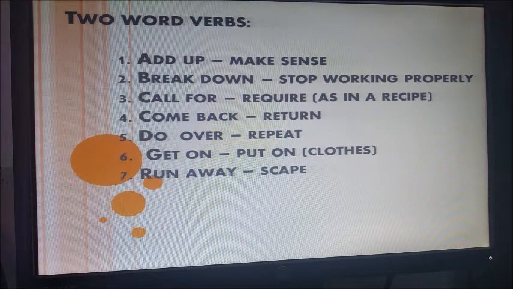Okay, now add up. In that case, it refers to make sense. For example, when you say, "Oh, and she was grading the window." Pay attention, listen, okay? Student, please give me an example. "Oh, yes, teacher. He was grading the window." And I say, "What?" "Yes, teacher. He was grading the window."